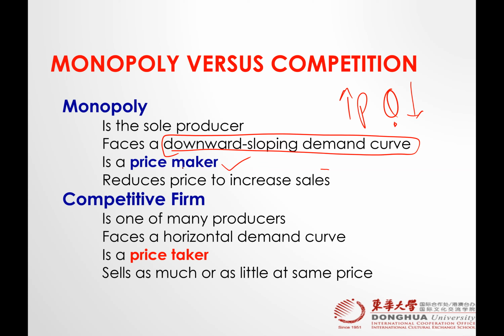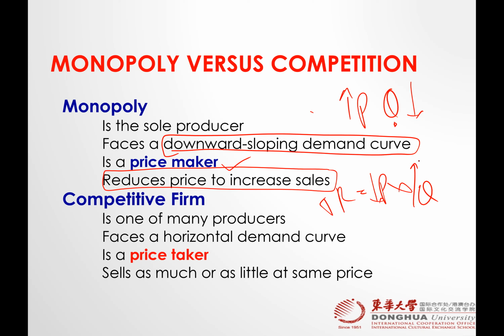So when a monopoly decides to increase its revenue, price times quantity, he can reduce the price and increase the quantity sold. Its total revenue is going to increase, or sales increase. So that is what it means.